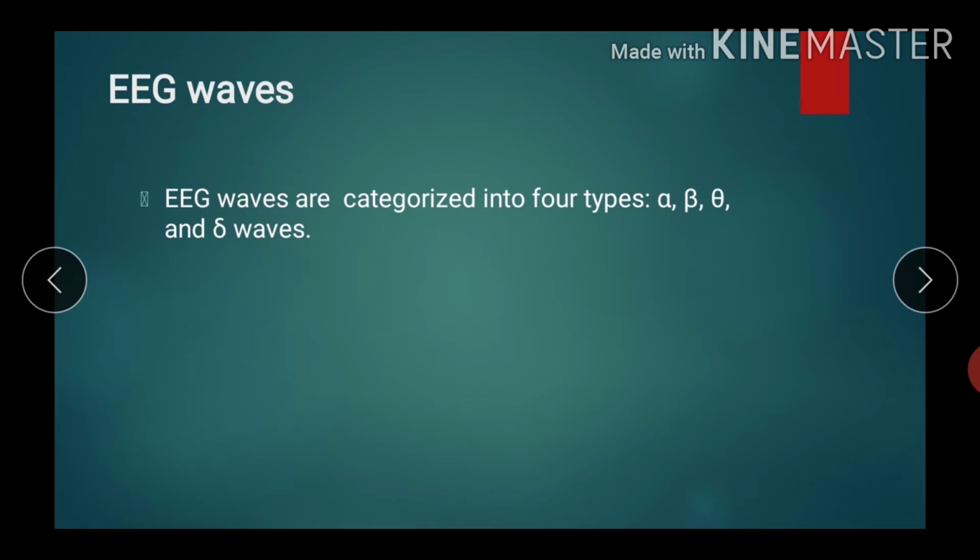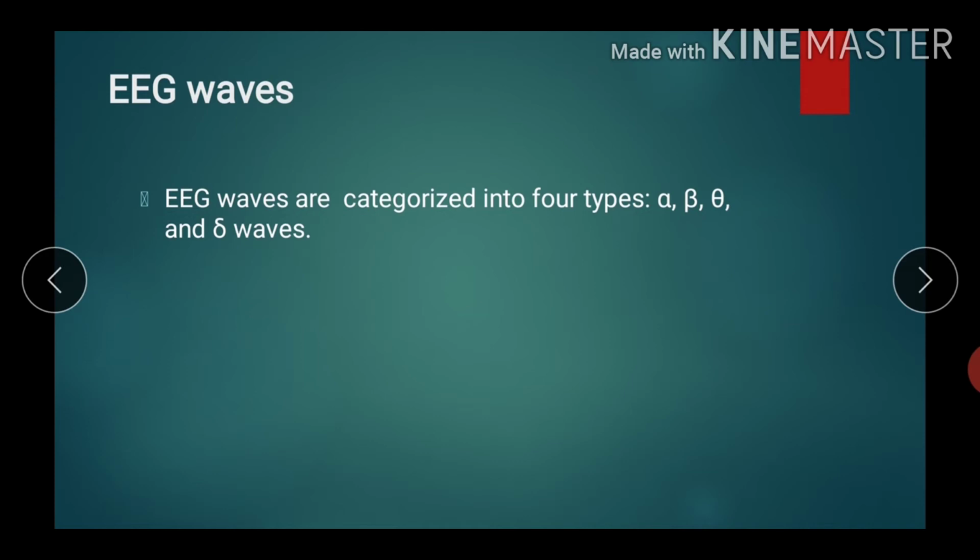The names alpha, beta, theta and delta are given on the basis of the frequency and voltage of the wave. To remember the frequency and voltage of each wave, there is a mnemonic: BAT DANCE. B for beta, A for alpha, T for theta and D for delta. As we go from B onwards, the frequency decreases and the voltage increases.